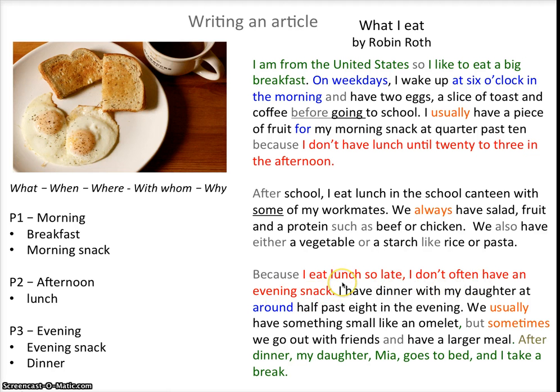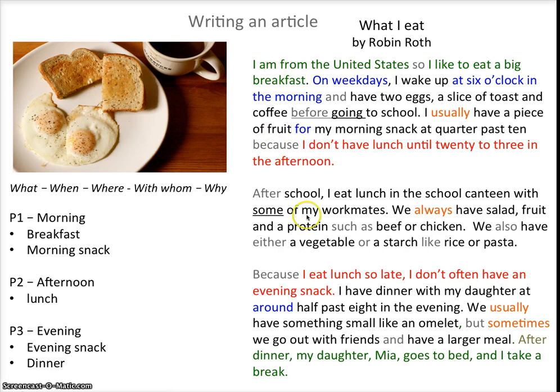So I'm using the fact that I have a late lunch to introduce the reason why I don't have a snack in the evening. This allows me to connect the second paragraph to the third paragraph so that my entire article flows very smoothly and there's a connection between each individual paragraph, even though they all have different topics.